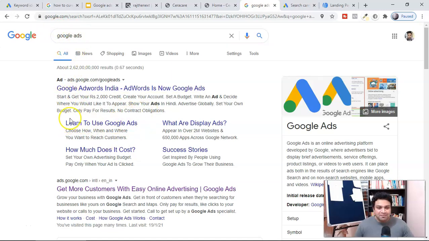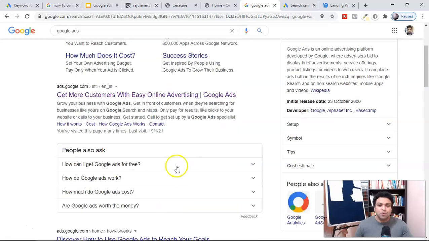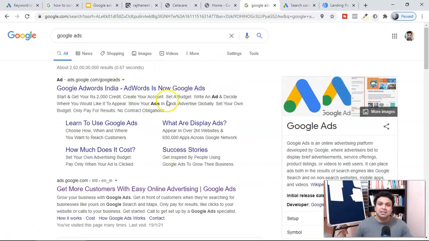Here you can see they have created this. This is an extension, guys. This is the extension you're creating here. Once your ad shows here, in any particular keyword which you're trying to rank, if you create this extension, you will not allow your user to go down and check more ads. You're just stopping them at the top only.